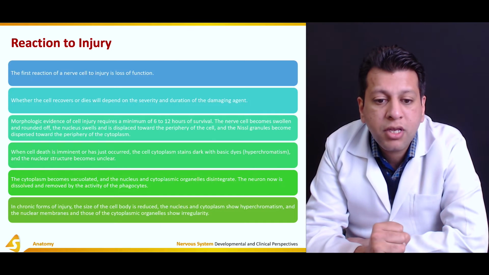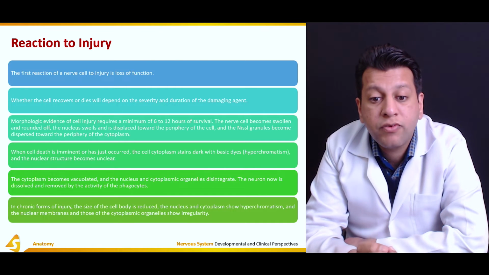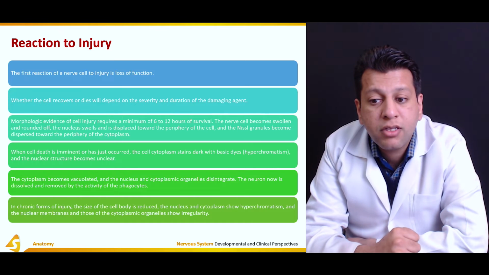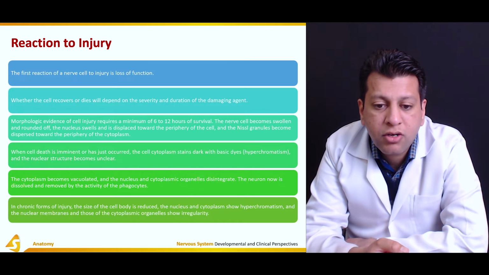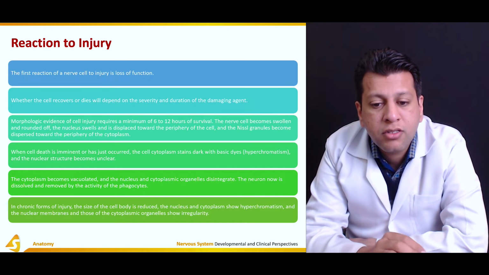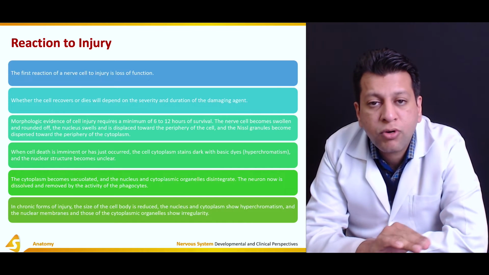The nerve cells become swollen and rounded off. The nucleus swells and is displaced towards the periphery of the cell. The Nissl granules become dispersed towards the periphery of the cytoplasm. When cell death is imminent or has just occurred, the cytoplasm stains dark with basic dyes. This is termed hyperchromasia, and the nuclear structures become unclear. This is not seen in any other cell.